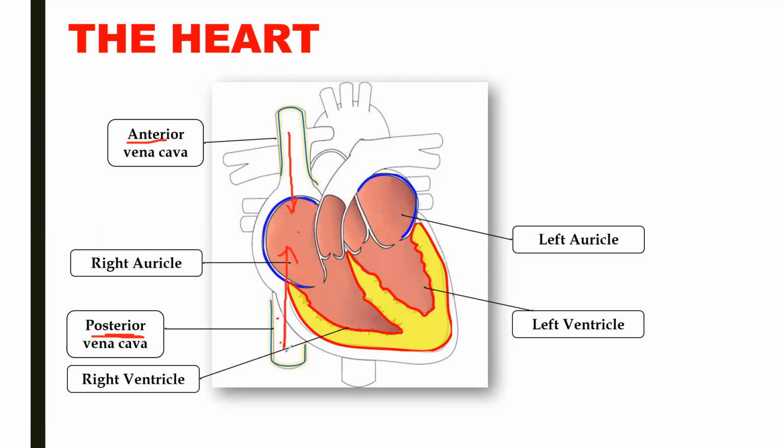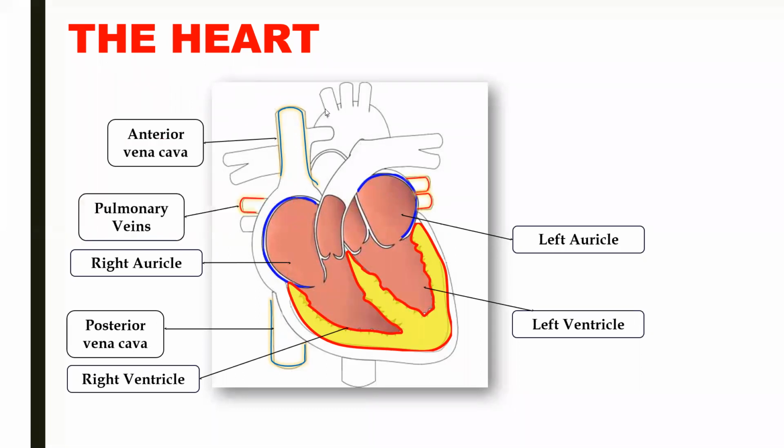Now these vena cava are the blood vessels that bring deoxygenated blood to the right auricle from different parts of the body. Anterior vena cava will bring deoxygenated blood from the upper part of the body and posterior vena cava will bring deoxygenated blood from the lower part of the body. Okay, then the next vessel.